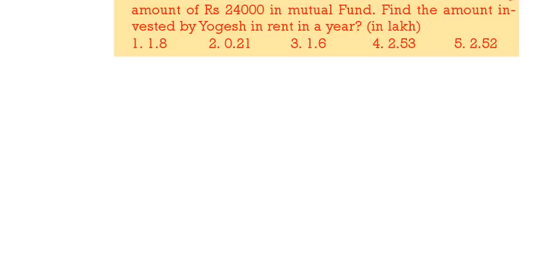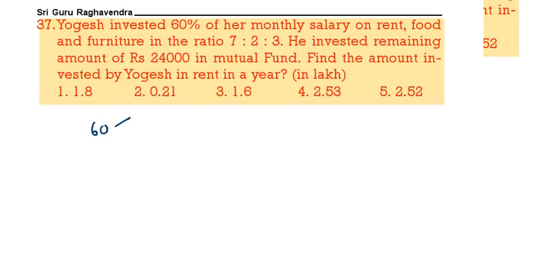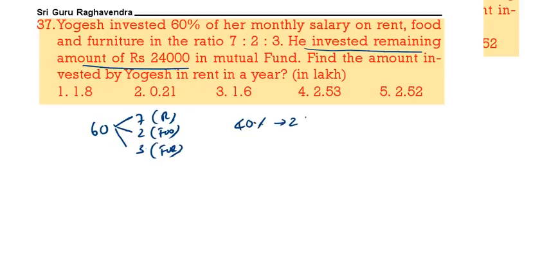Yogesh invested 60% of her monthly salary in 3 things, that is rent, food, furniture. Now total 60 divided by 10 is equal to 6. 7 plus 2 is 9, 9 plus 3 is 12, 60 divided by 12 is 5. So each part is equal to 5. He invested the remaining amount of 24,000, that means 40% is equal to 24,000.